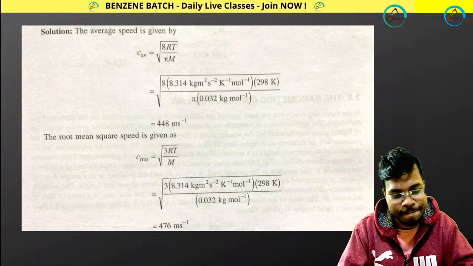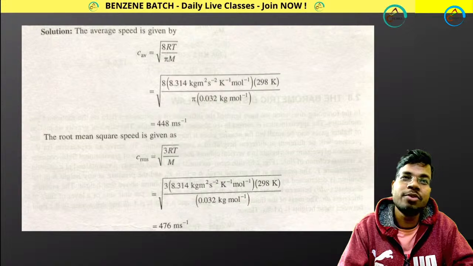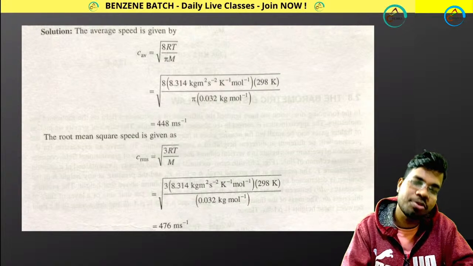This is the answer. Why are you making mistakes? It's a very easy question. You solved this question already.